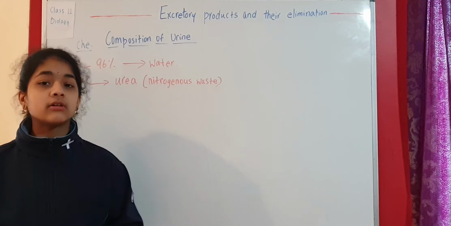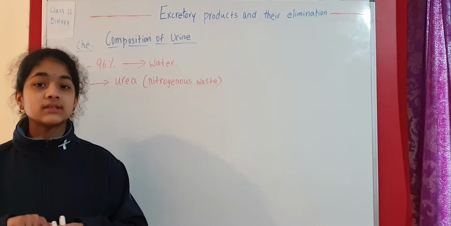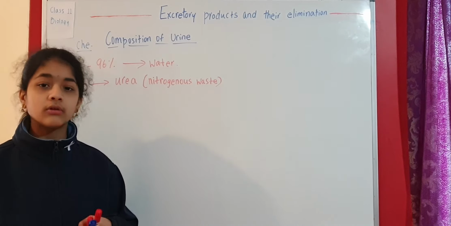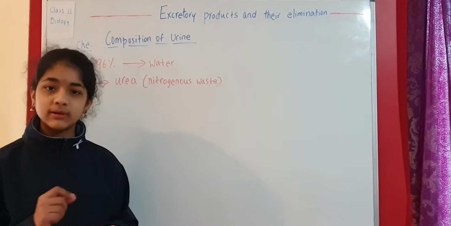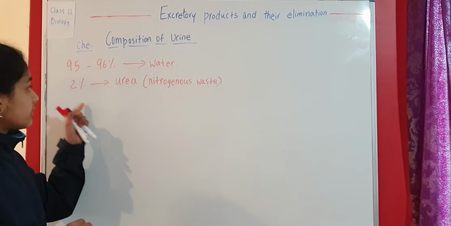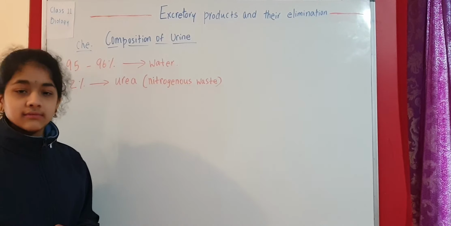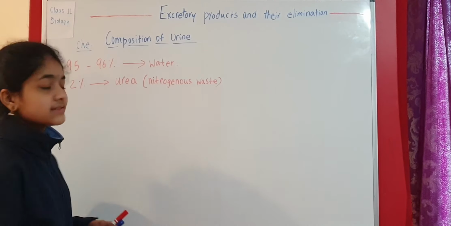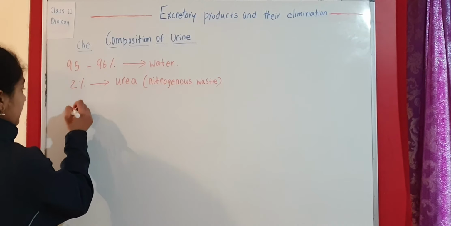Ureotelic organisms are the organisms that excrete urea. Uricotelic organisms are the organisms that excrete uric acid. Also, we have taken a look at ammonotelism, ureotelism, uricotelism in the previous videos. So this we have already mentioned that urea is a nitrogenous waste, and 2% of urine consists of this urea, which is the main nitrogenous waste in humans.